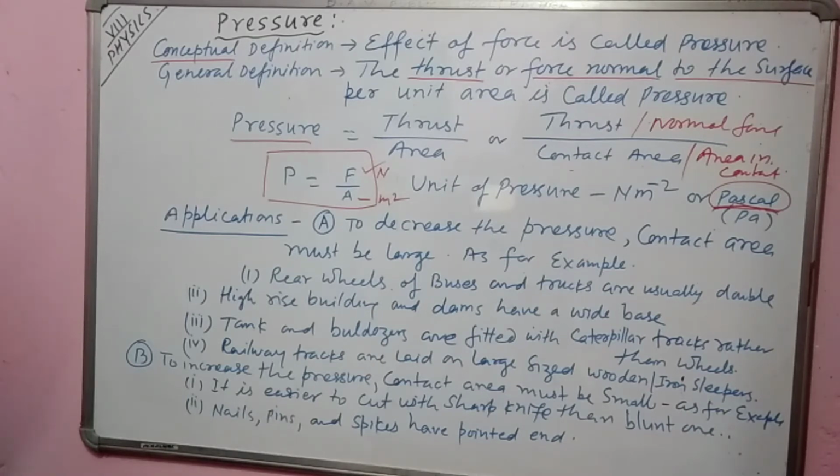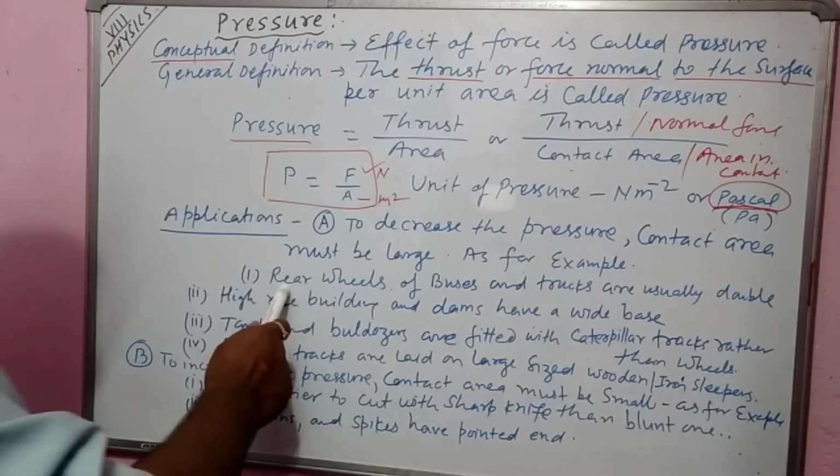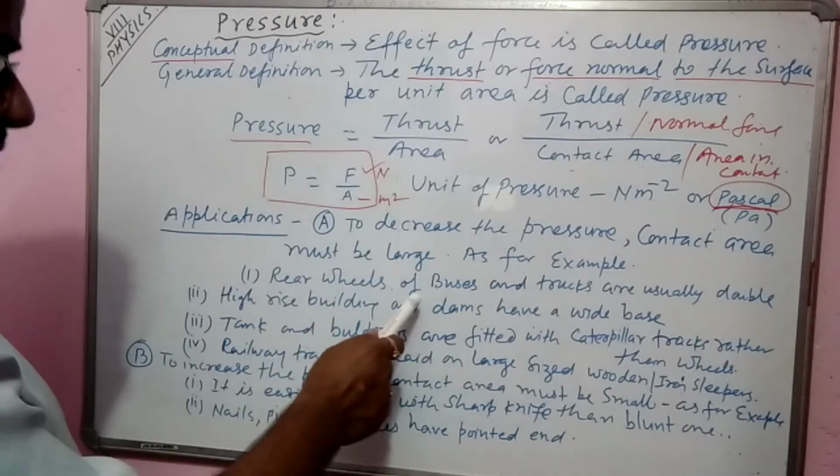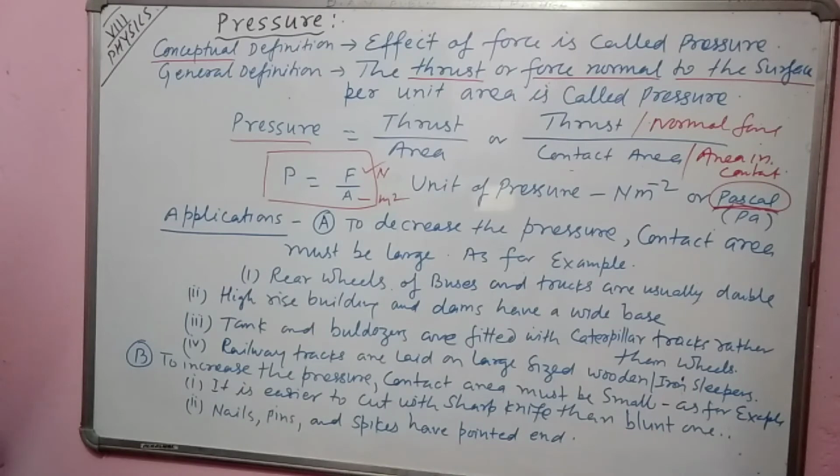For example, the rear wheels, the backside wheels of buses and trucks, are usually doubled. The wheels at the back of a bus or truck are double and the front is single. Because we want to decrease the pressure by increasing the surface area.